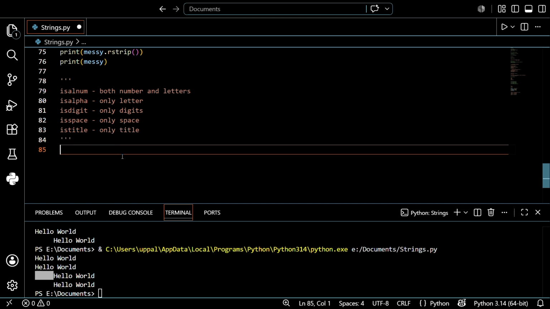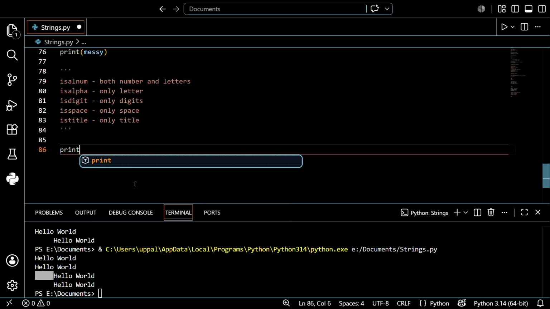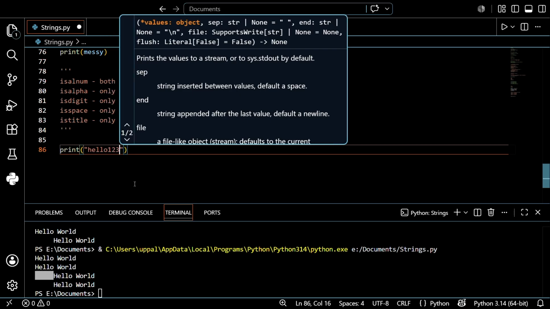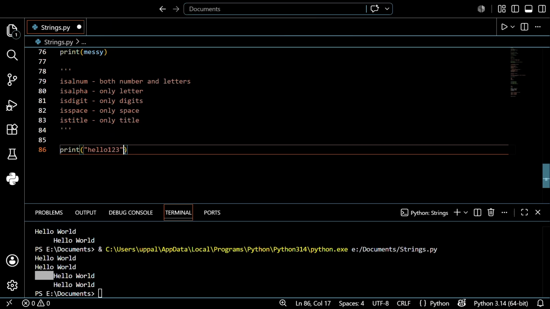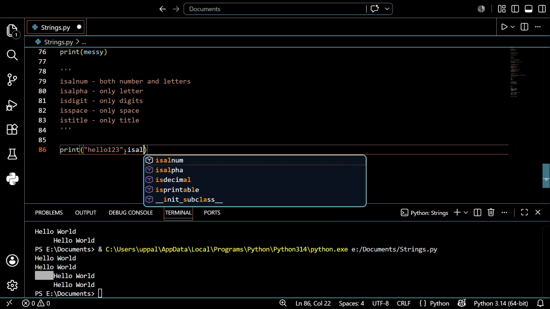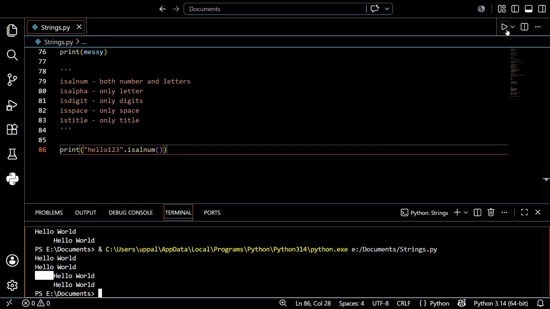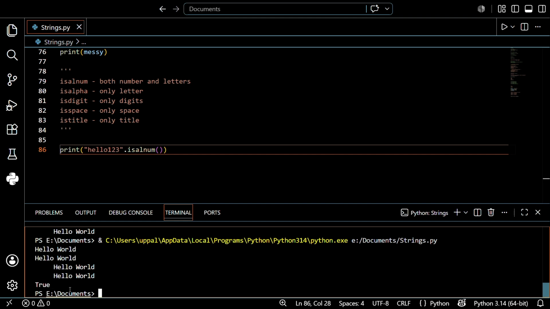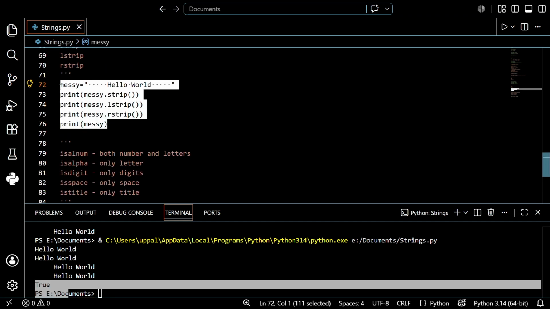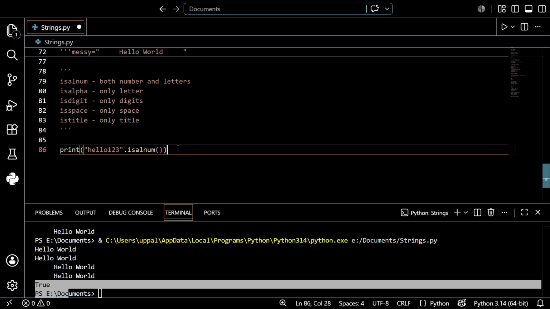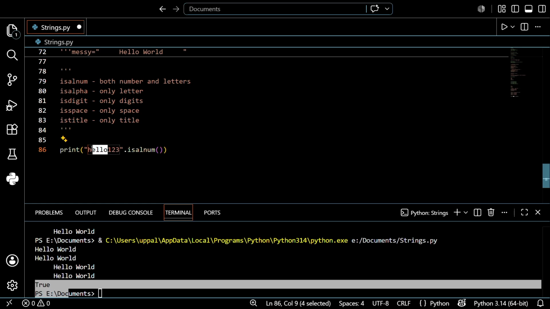So let's give an example so you can understand easily, guys. Don't need to worry about that. Simply write print hello123. I can write a variable directly, or you can write the string directly, guys. So let's see if it's alphanumeric or not. Just save this one, run this, and let's see what will happen. It's showing true. Why is it showing true? Because it's containing both letters as well as numbers.